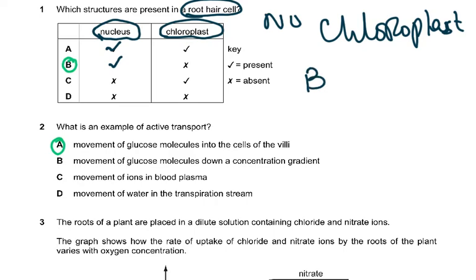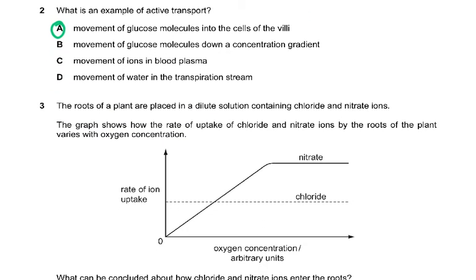Then what is an example of active transport? Movement of glucose molecules into the cells of the villi. This is exactly the syllabus point. Movement of glucose molecules down a concentration gradient. No, it's only in the villi, it's by active transport.